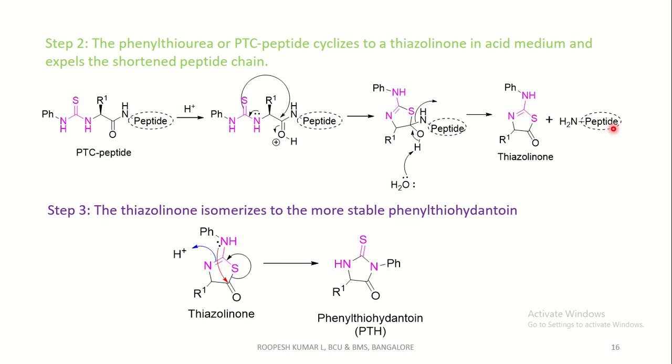Coming to step 3, the thiazolinone which we got in the previous step isomerizes to the more stable phenylthiohydantoin, that is PTH. This is a thiazolinone ring. The lone pair on nitrogen attacks the carbonyl group, where the C-S bond is broken and shifts to this bond, and the adjacent double bond takes up a proton to give phenylthiohydantoin.